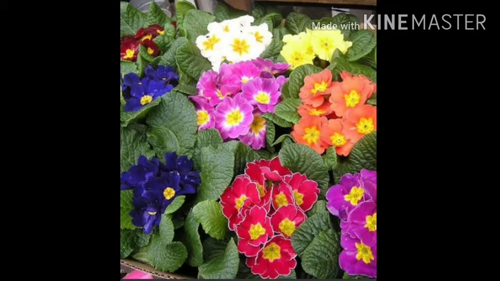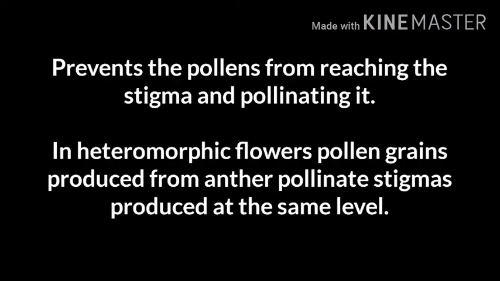Heterostyly means different styles, different levels of androecium and gynoecium are observed. This prevents the pollen from reaching the stigma and pollinating it. In heteromorphic flowers, pollen grains produced from an anther pollinate stigmas produced at the same level.